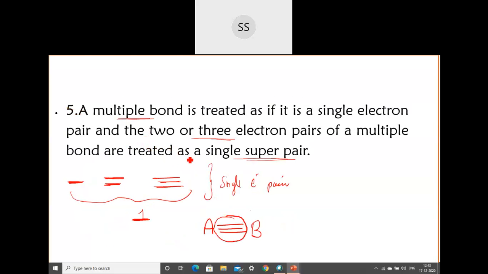And then I said about this multiple bond which are present here. Multiple bonds are treated as one single electron pair. And two or more electron pairs of the multiple bond are also treated as a single super pair. Means what they are trying to say here is that multiple bonds are there, no? That you are taking as one single entity. Why are they taken as one single entity? Because they are present in this same region. So when they are present between the nuclei of the two atoms, they won't affect much the geometry. Okay, so no matter how many electron pairs are present, you consider them as a single electron pair itself, if they are bonded with each other.